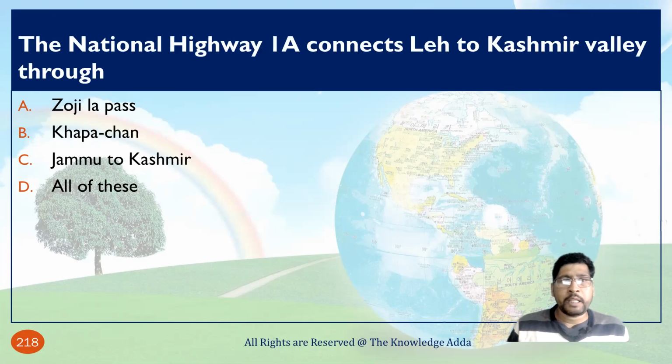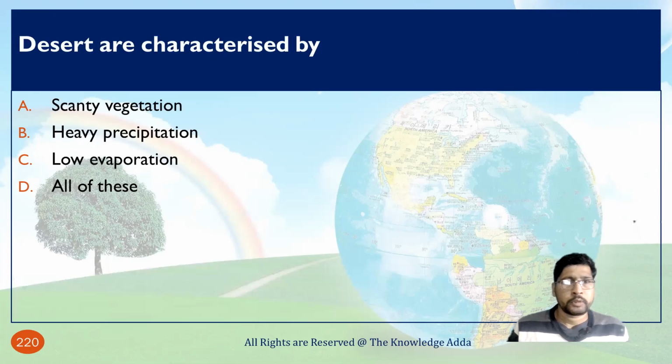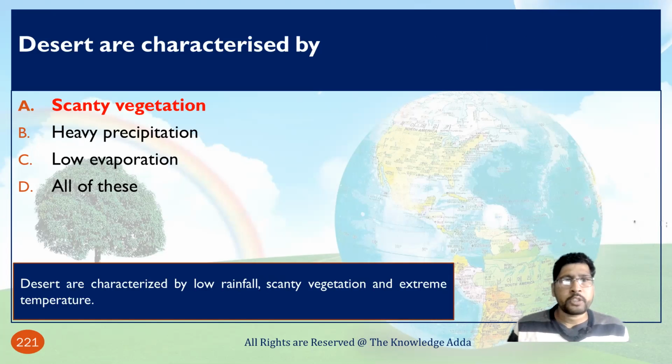The National Highway 1A connects Leh to Kashmir Valley through the Zojila Pass. Deserts are characterized by scanty vegetation, heavy precipitation, low evaporation. So the correct option is scanty vegetation.